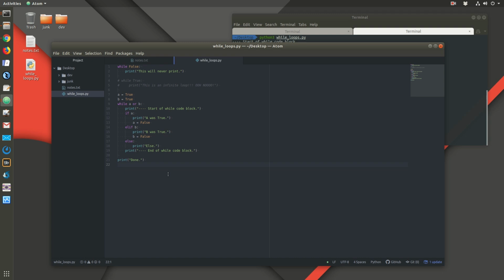Now you could use a while loop to, as I said, iterate over an object, just like you can with a for loop, but it's a little bit inconvenient, right? So a for loop is better at this just because it's quicker. The syntax, really the only type of loop you really need in a programming language is the while loop. You can create for loops from while loops.